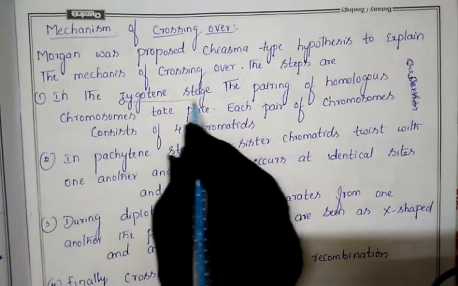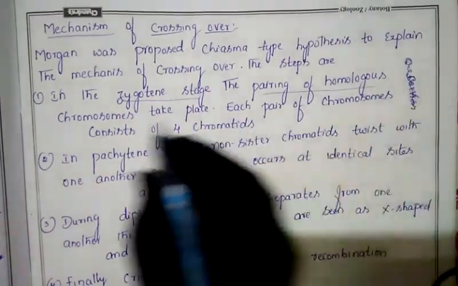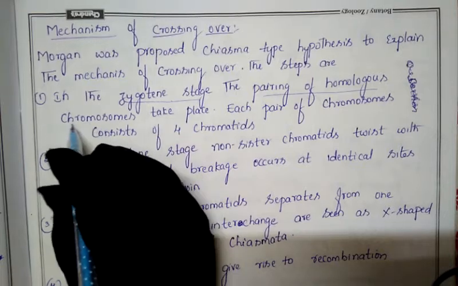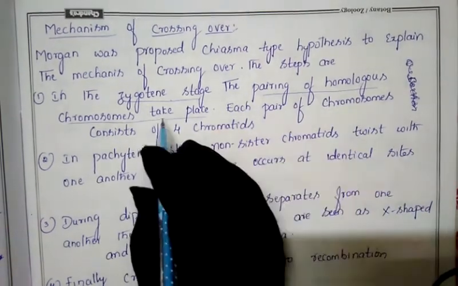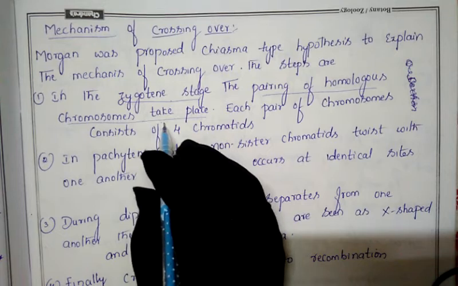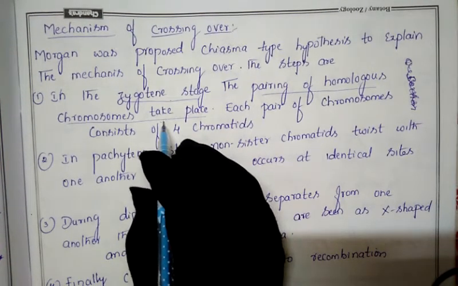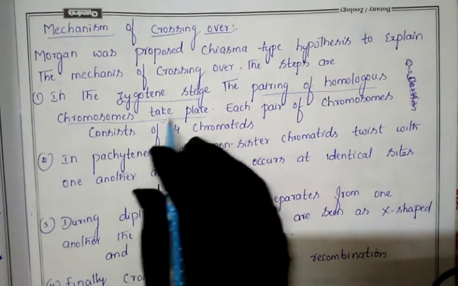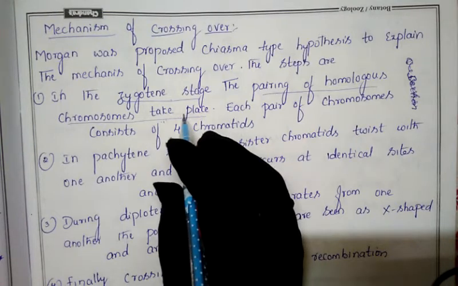In this zygotene stage, there will be the pairing of homologous chromosomes. First of all, the homologous chromosomes will pair. It is important to remember in which stage of meiosis homologous pairing takes place. The question may be asked in your NEET, and it will be asked even in your board exam as a 1 mark question.